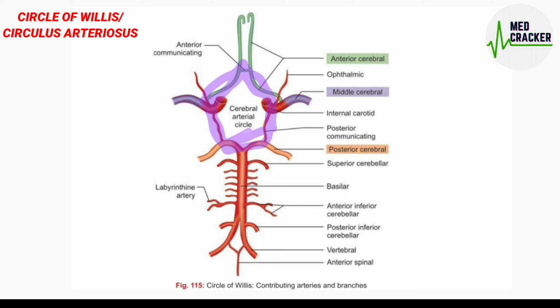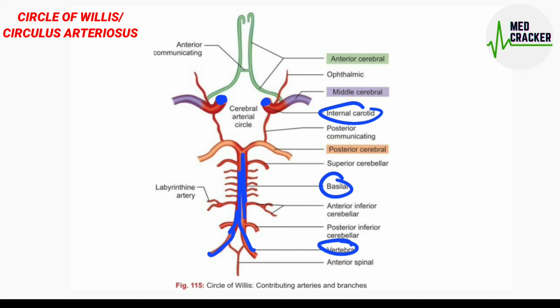Here, this structure is the circle of Willis, and it is formed by, as we already discussed, the internal carotid artery. This is the internal carotid artery on both sides, and here are the vertebral arteries, which join to form the basilar artery. So the two main arteries that form the circle of Willis are the internal carotid artery and the vertebrobasilar system, that is, the basilar artery.